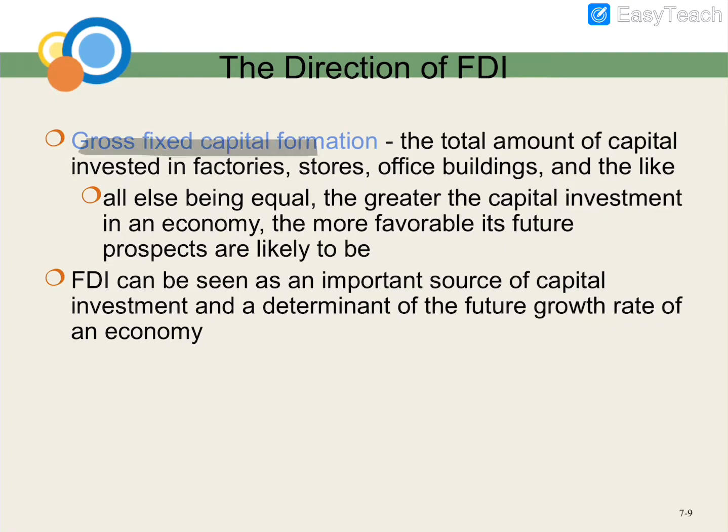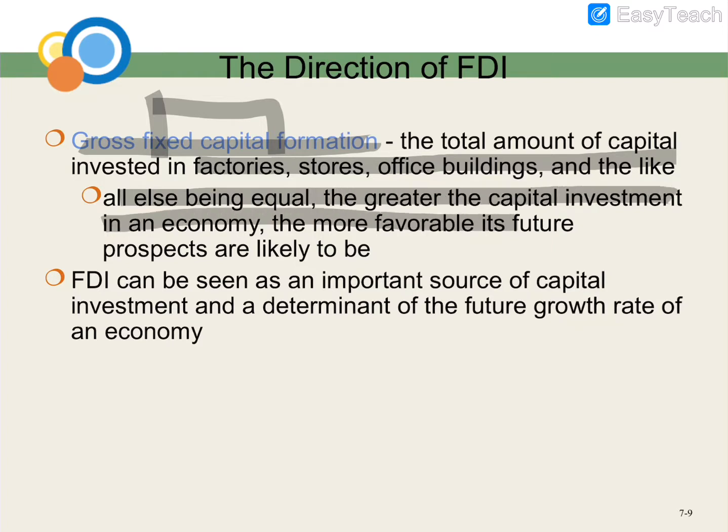Then we have gross fixed capital formation. You already learned fixed capital in accounting, right? What is fixed capital? Fixed capital includes the total amount of capital that you invest in the business. Fixed means fixed, tetap, asset tetap. It includes the factories, stores, office buildings, and so on. So all else being equal, the greater the capital investment in the economy, the more favorable future prospects are likely to be. It means if you invest more capital in the economy, you will have more prospects in the future.